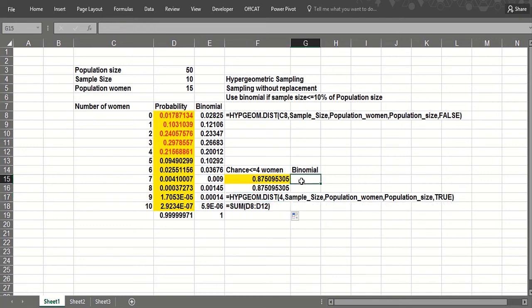Now the binomial would say, okay, I got 10 trials. The chance of success, I'd say each time was 30%, and I'd say 0 through 4, and that's going to be 85%, which is a bit different. So that concludes our discussion of the hypergeometric random variable. Again, you use this if you're sampling without replacement, and basically your sample size is at least 10% of your population size. And this random variable can be very important in auditing if you're an accountant who does auditing.